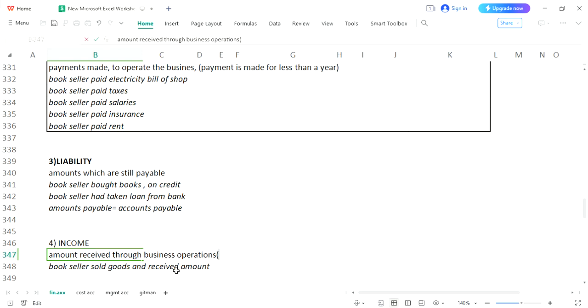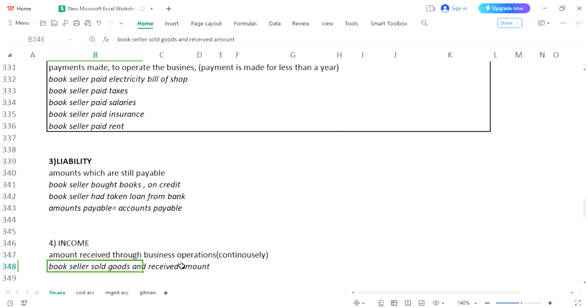It is continuous. So you are receiving an amount continuously through business operation, only then you will call it your income. Now, if the bookseller is selling his furniture or his air conditioner, this sort of transaction will not be repeated in a longer period of time. Again, it would not be considered your income.